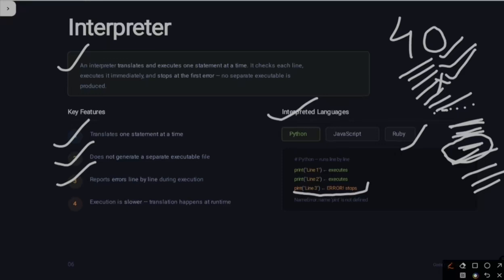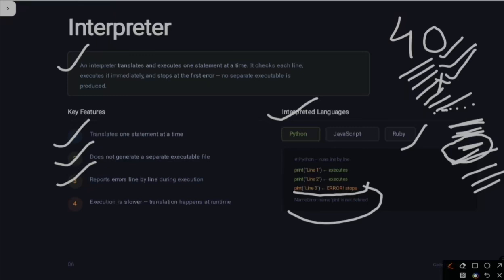Here you see, can you see what the spelling of print is? P-R-I-N-T. And in the third line what is written? P-I-N-T. R is missing. That's why it will give a name error, that this name is not defined in your source code.